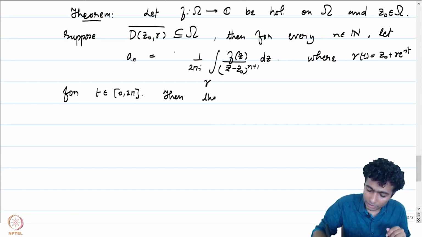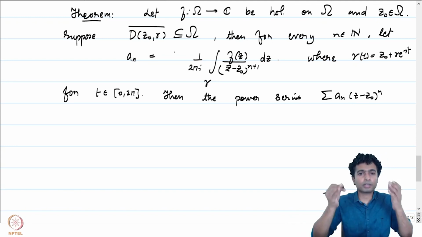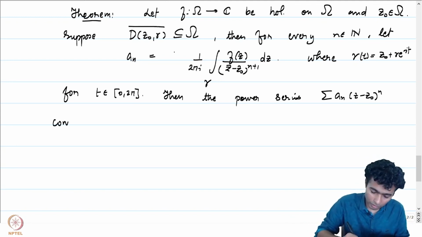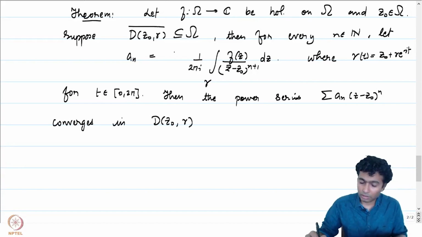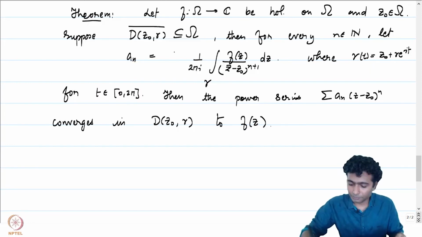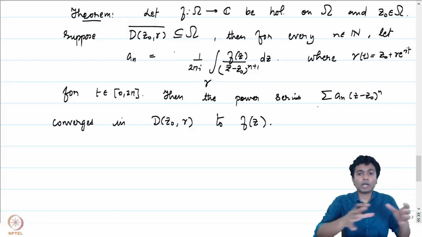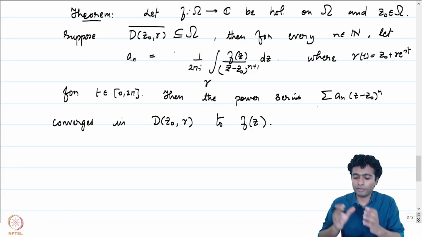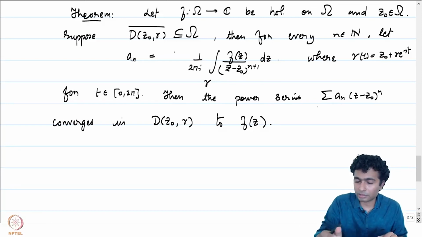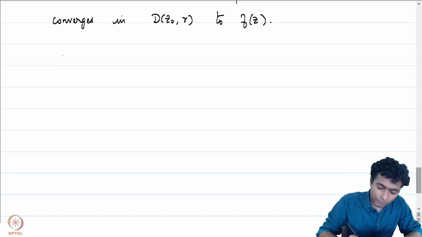the power series summation a_n z minus z0 to the power n converges in D(z0, r), and it converges to none other than f of z itself. So this theorem tells us that you start off with any holomorphic function, locally we have a power series expansion. Not only do we have a power series expansion, we know explicitly what the coefficients of the power series expansion will be. Let's give a proof of the statement.